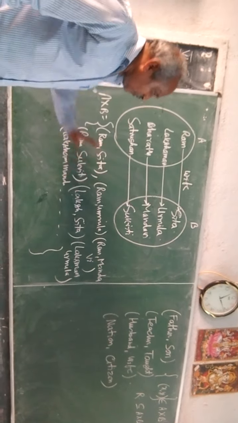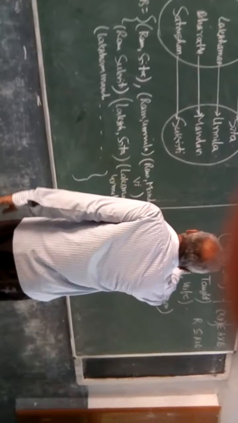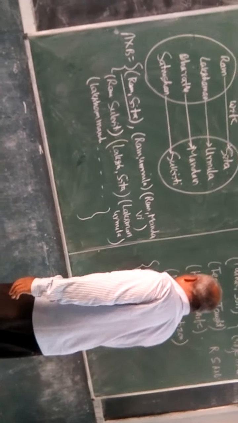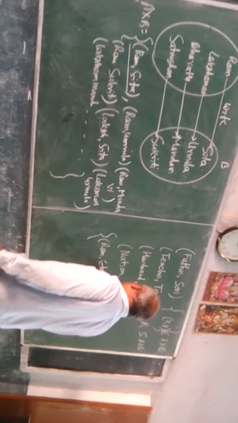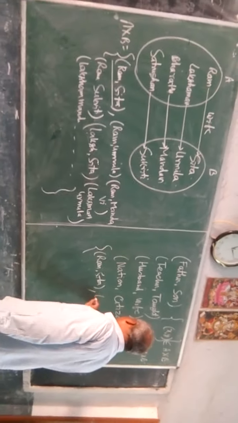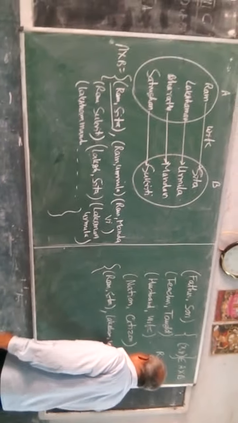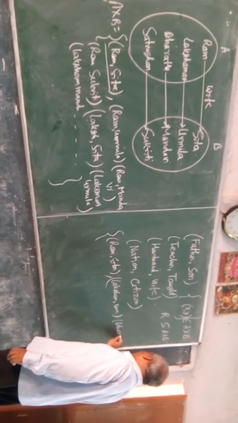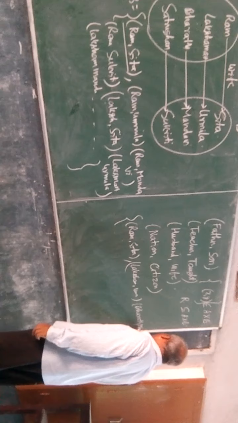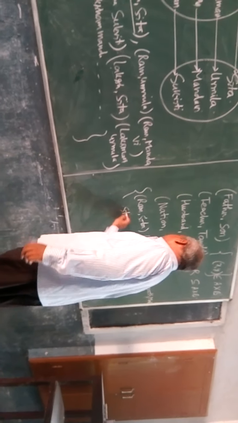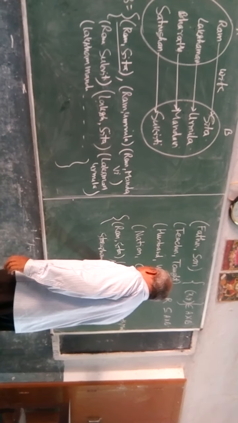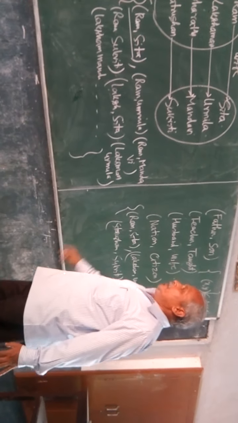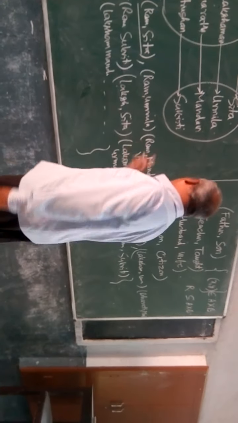Now out of this A cross B, suppose I make a subset: Ram, Sita; Lakshman, Urmila; Bharat, Mandavi; I am writing in short; and Shatrughan, Sukriti. You can see it is a subset of A cross B, and it is a relation.